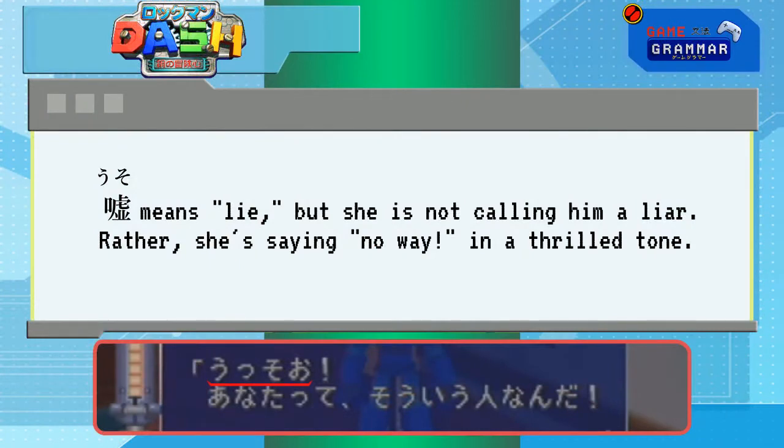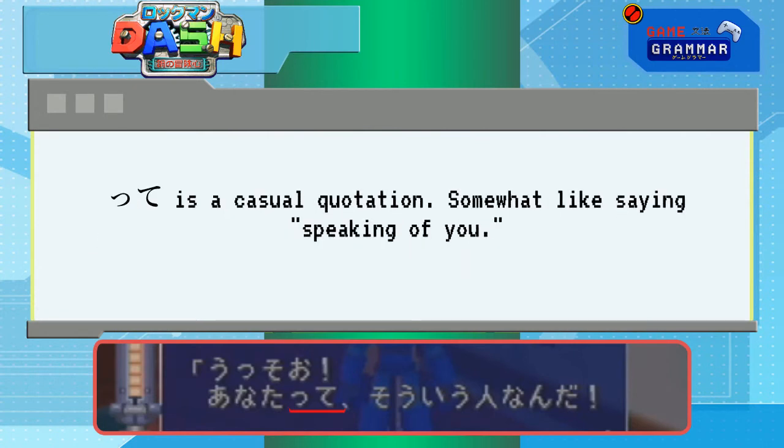Uso means lie, but she's not calling Rock a liar. She's basically saying, no way, in a thrilled tone. Te is a casual quotation. We saw it with temon earlier. It's almost like saying, speaking of you, or as for you. Anata te, you're the topic of conversation.